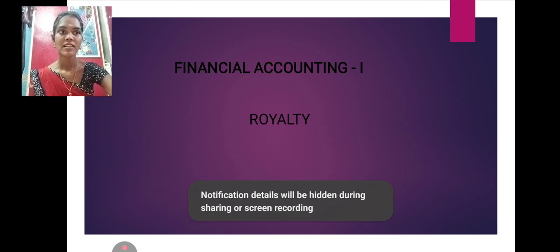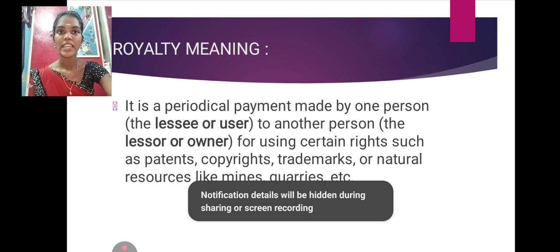First thing, royalty meaning. It is a periodical payment made by one person to another person for using certain rights such as patents, copyrights, trademarks, etc. Two persons are involved in royalty accounts. One person is called the lessee, another person is called the lessor. The lessee is the person receiving and using the land. The lessor is the person who owns the land, the owner of the land.